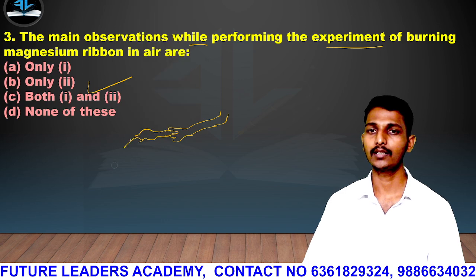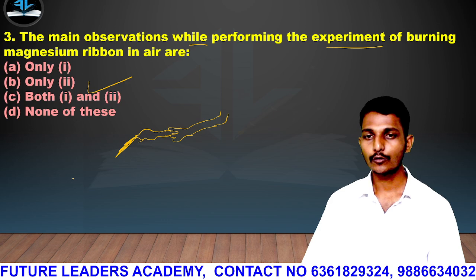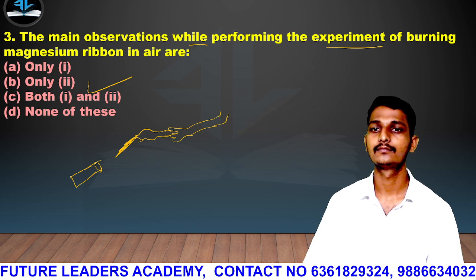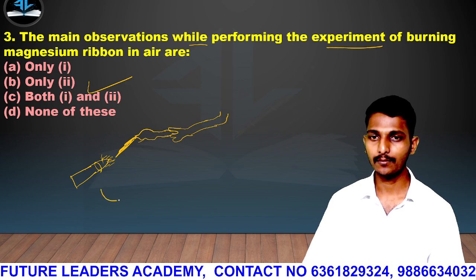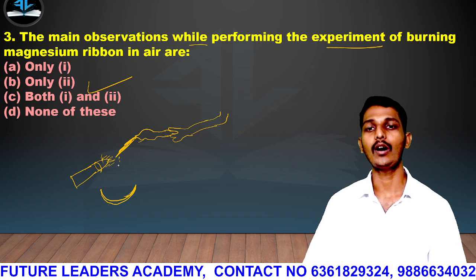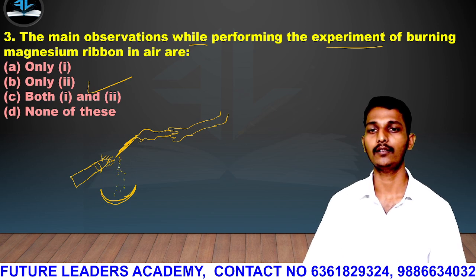At the tongs there is a magnesium ribbon. The magnesium ribbon is being burned with the help of a candle flame here. At the bottom we have the watch glass. After burning, the powder will fall down here. This is burning with a very bright flame.